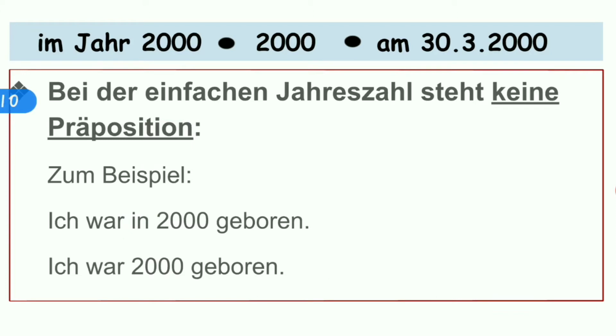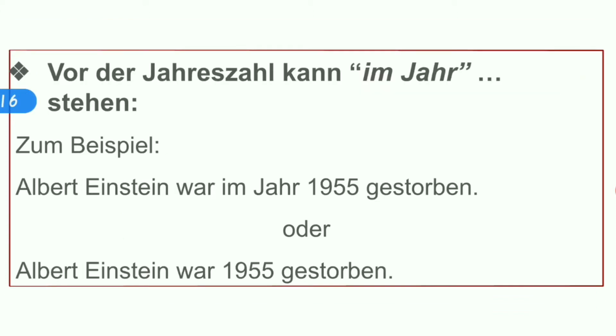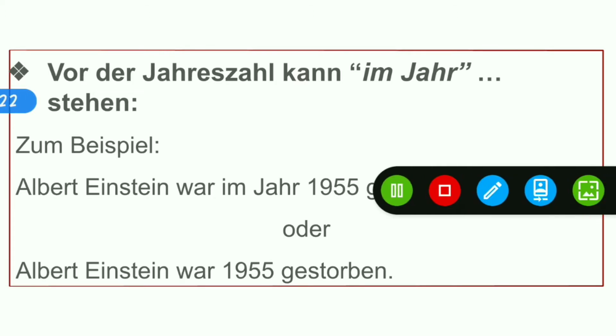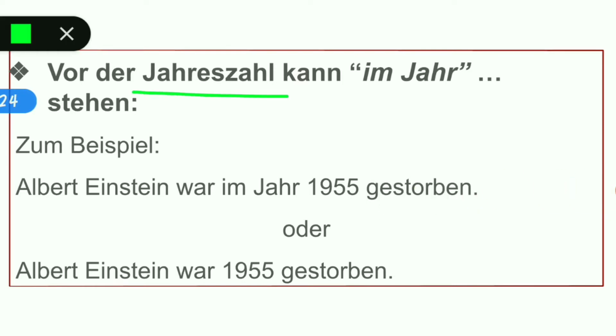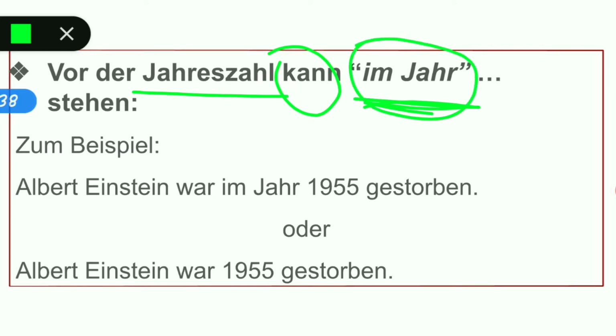Now let's move to the second thing that you have to make sure. Vor der Jahreszahl kann im Jahr stehen. That means in front of the year, you can. Kann means can. Im Jahr stehen. That means you can use im Jahr. For example, you can say, I was born in the year. And that in the year is called im Jahr.